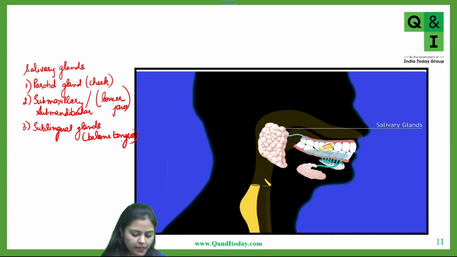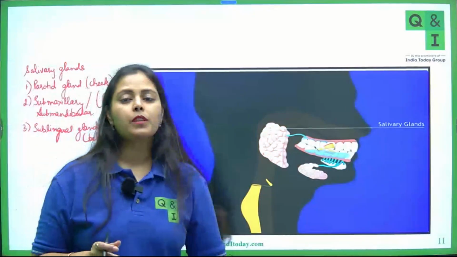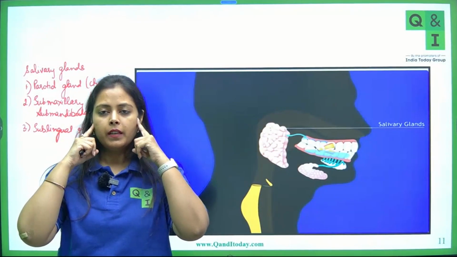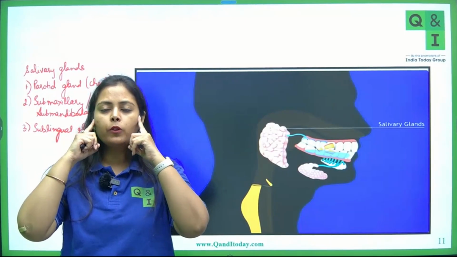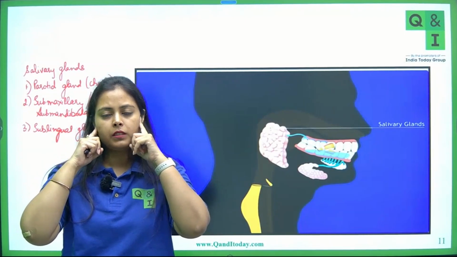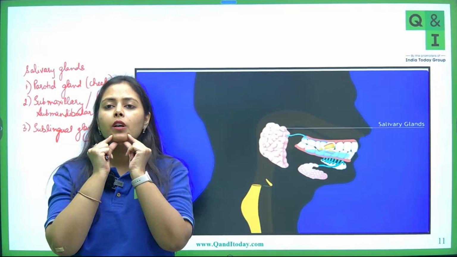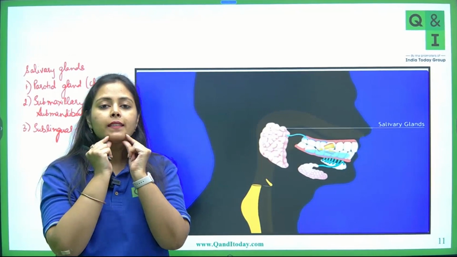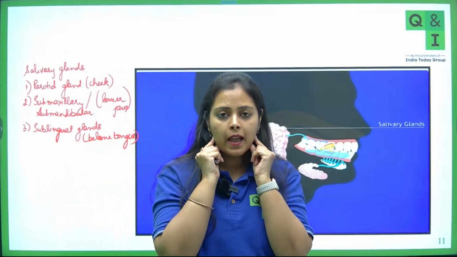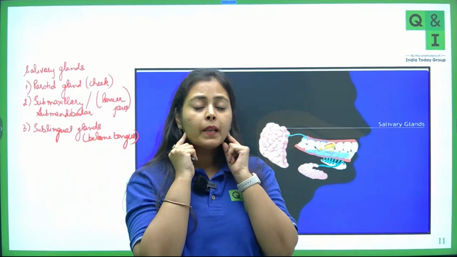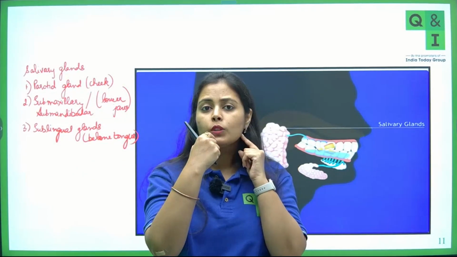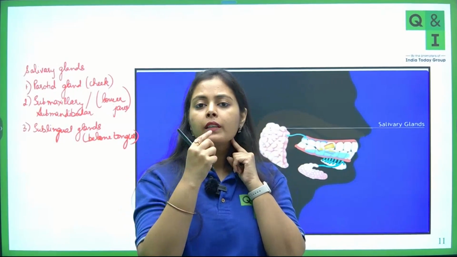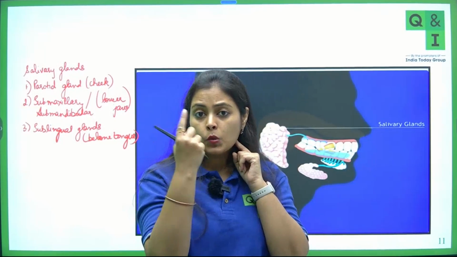So you have basically three types of glands present. See everyone, parotid glands are present somewhere here near the ears. Submaxillary and submandibular glands are present here in the lower jaw, at the angles of the lower jaw. And then finally you have sublingual glands which are present below the tongue. Once you stick out your tongue, you can see the sublingual glands opening.